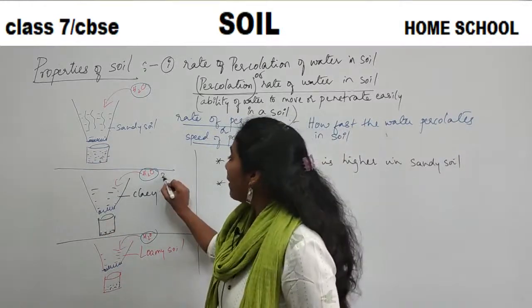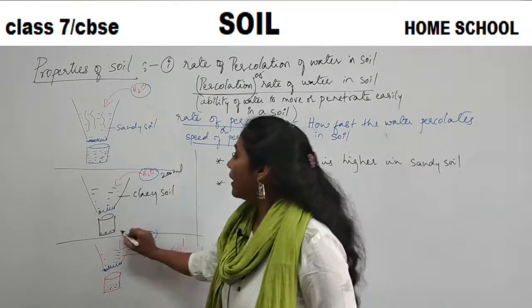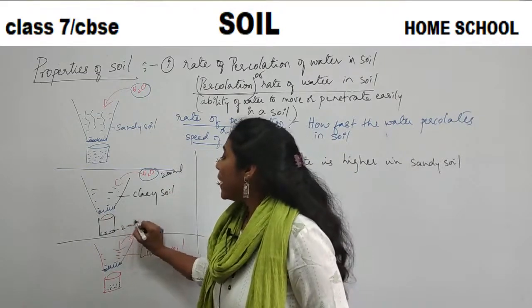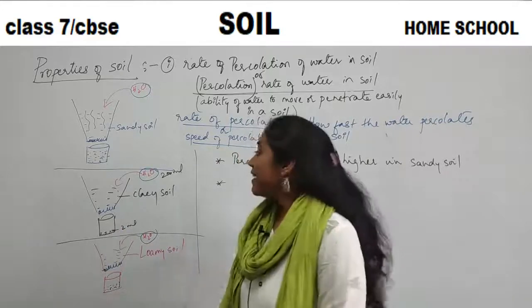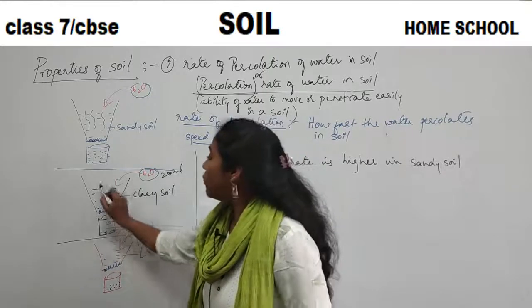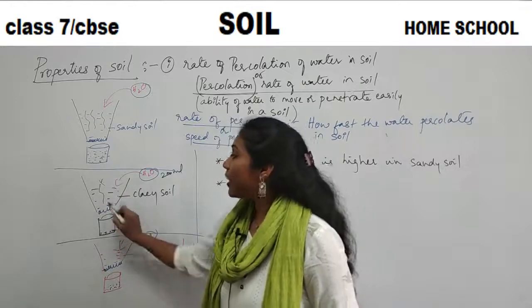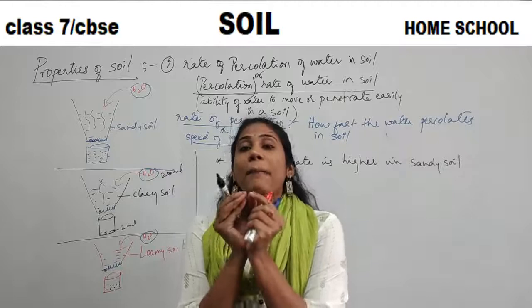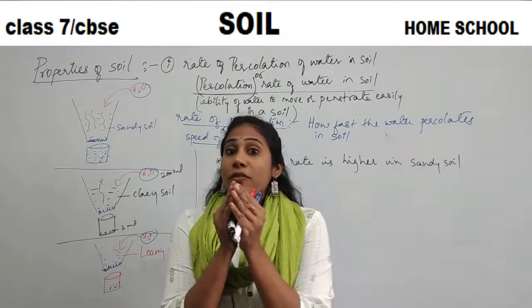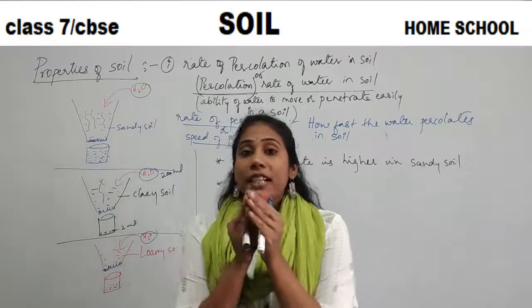Imagine if you had taken 200 ml of water, you would have got only 2 ml of water collected in the beaker. That means there is no place for water to move because there are no spaces between these small particles. Particles are very tight. Particles are very compact.